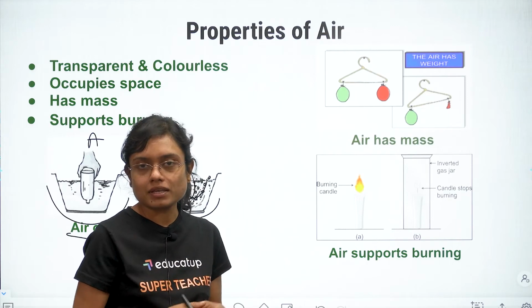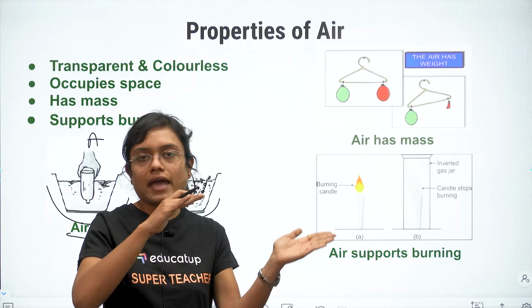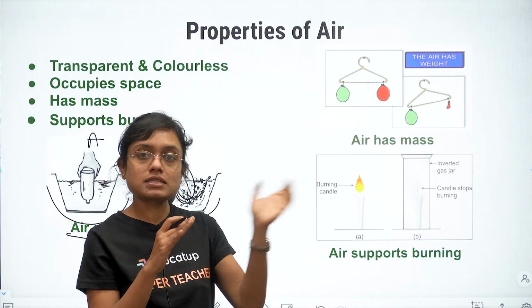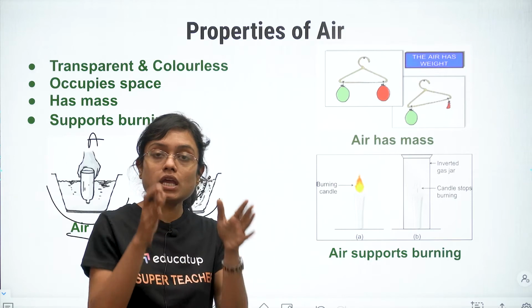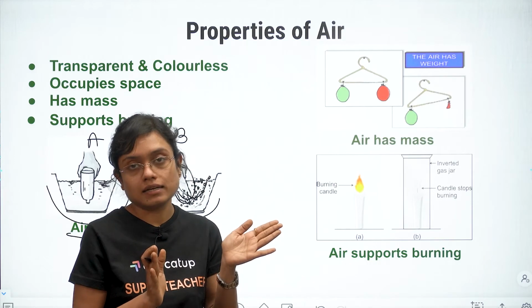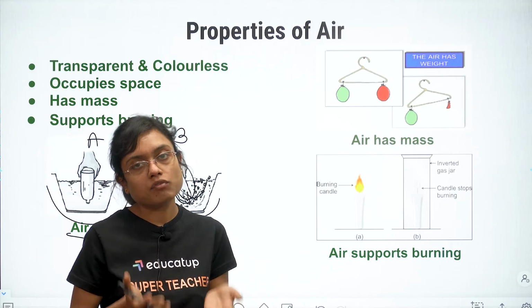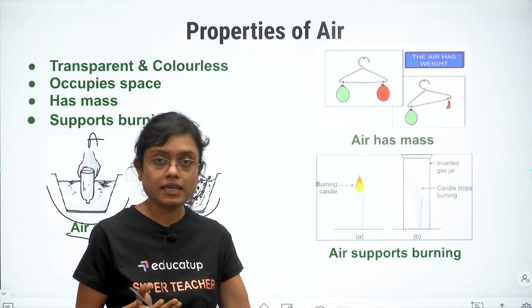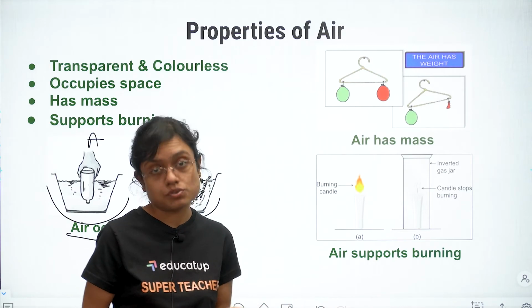Now what will happen? One is inflated and the other is uninflated. So your hanger will start tilting down towards the inflated one. The hanger will tilt towards the balloon which has air. Why? Because air has its own weight. So the balloon with air is heavy, and the balloon without air has become light. So this shows that air has mass also.